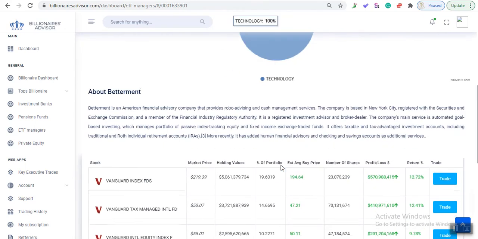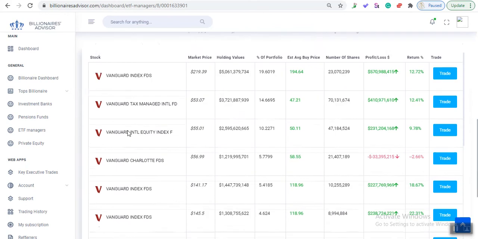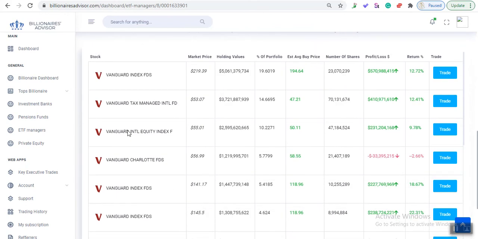Now, let's dig deeper. Who is Betterment? Betterment is a financial advisory company that provides robo-advisor and cash management services. And not only that, they're a member of the Financial Industry Regulatory Authority, and the company's main service is automated goal-based investing, where you fill out some questions and the technology, of course, will do the trading on your behalf. So you have to be a US citizen in order to participate in Betterment.